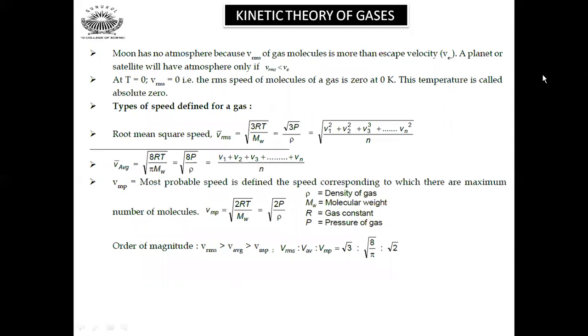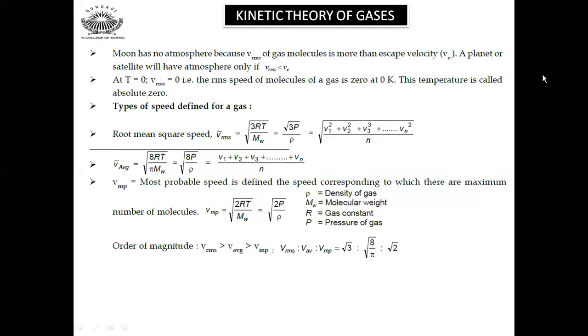The moon has no atmosphere because the RMS velocity of the molecules is more than the escape velocity. In gravitation we have seen that for any planet or object in space to have an atmosphere, its RMS velocity must be less than the escape velocity. Only then will there be an atmosphere. At T equals 0, Vrms is 0. That is, the RMS speed of the molecules of a gas is 0 at 0 Kelvin. This temperature is called absolute zero.